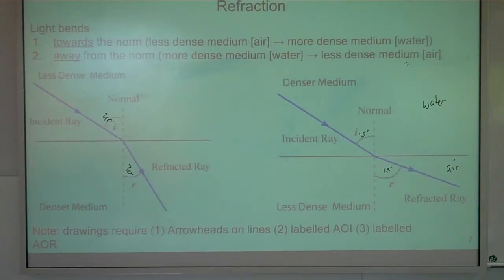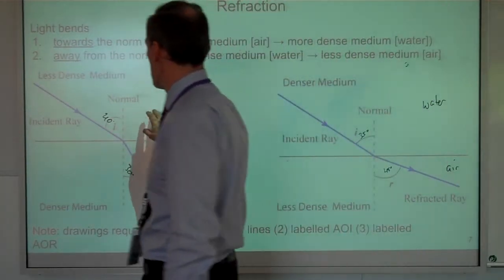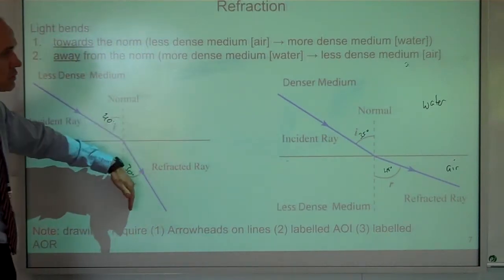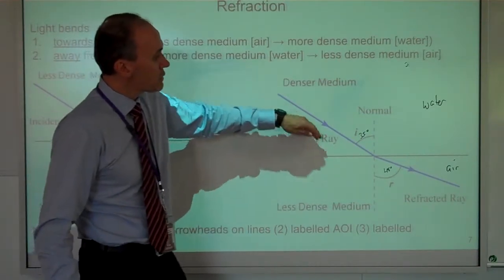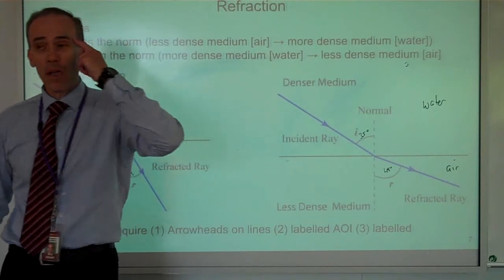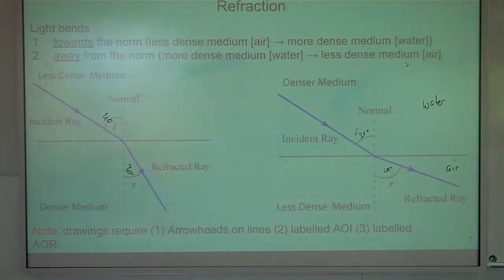So that's how you can do that on one diagram, or you can have it over the two diagrams here. So when you go from less dense to more dense, you bend towards the norm. When you go from more dense to less dense, you bend away from the norm. Okay. Now,